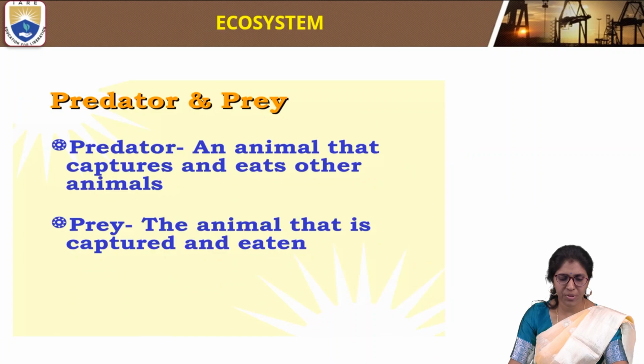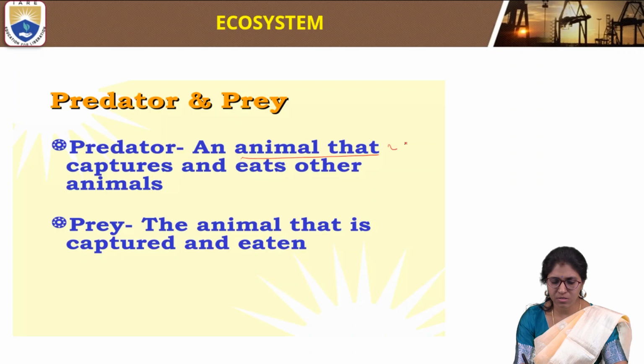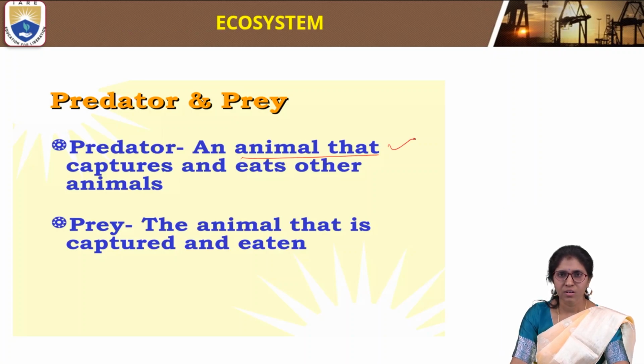Another topic is predator and prey. A predator is an animal that captures and eats other animals. Examples of predators are owls. Prey is the animal that is captured and eaten.